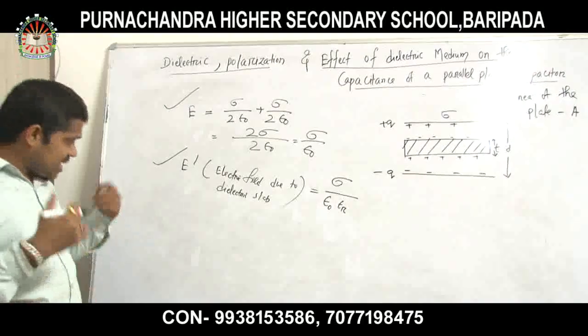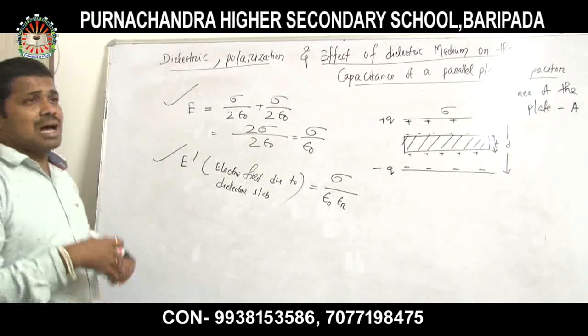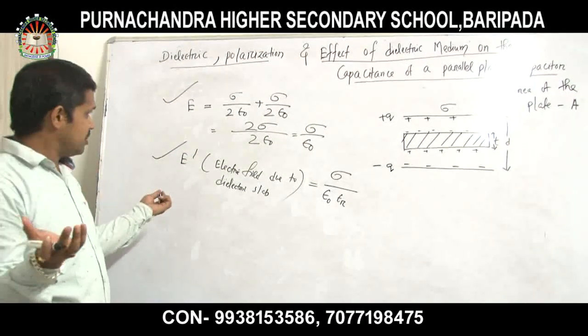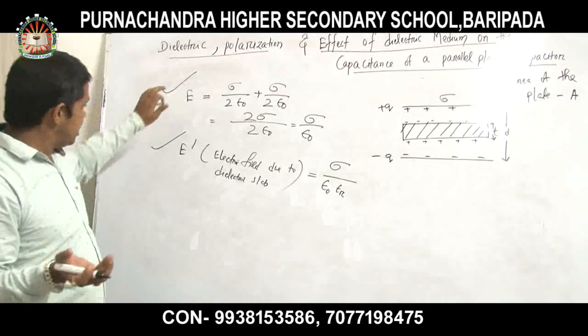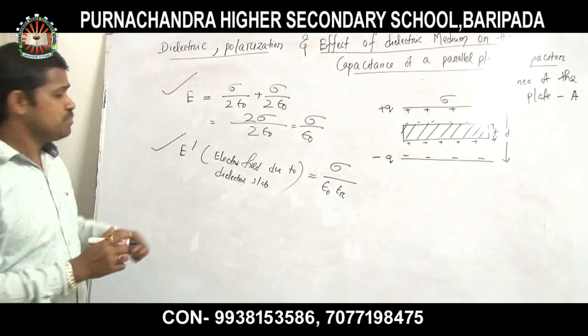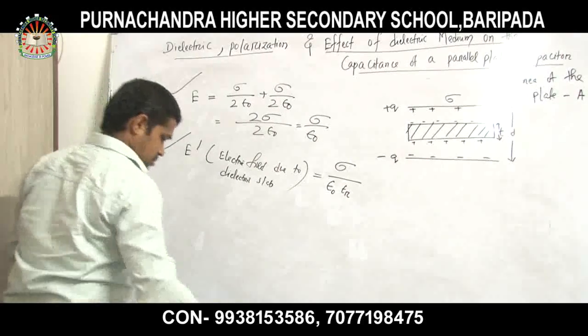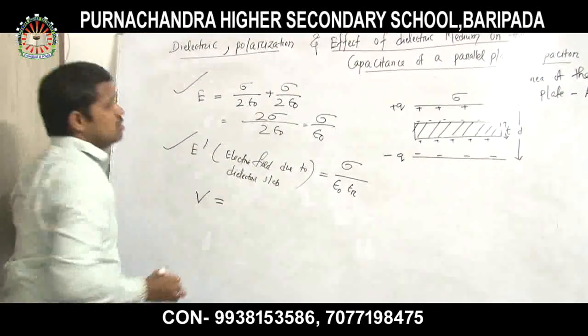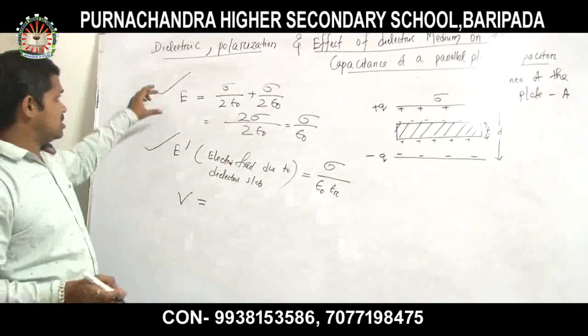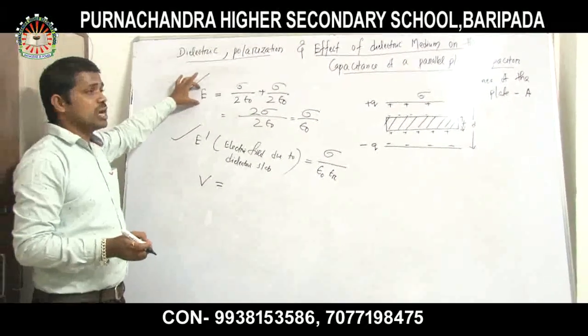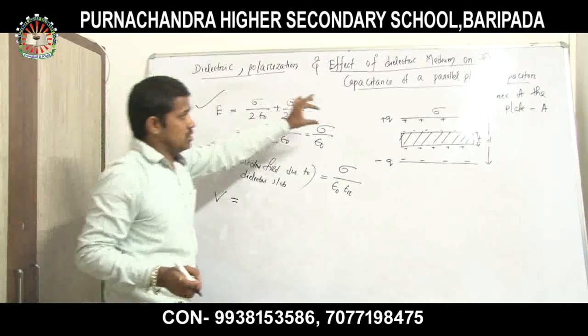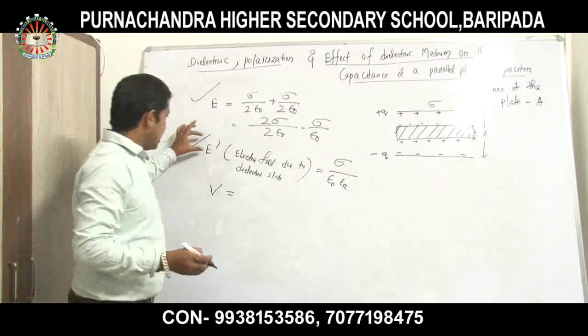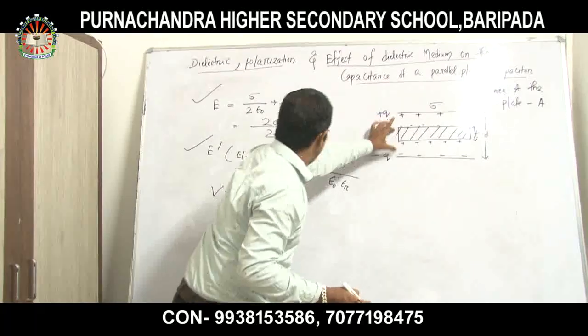Okay, now next I have to find out the value of the electric potential due to this and due to this. Clear? So let us find out the electric potential V, due to the electric field in this case and due to the electric field in the dielectric medium.